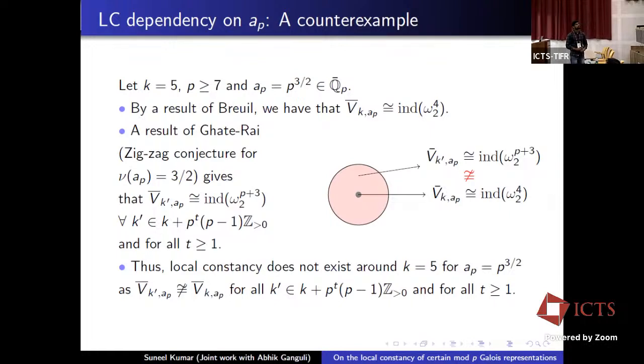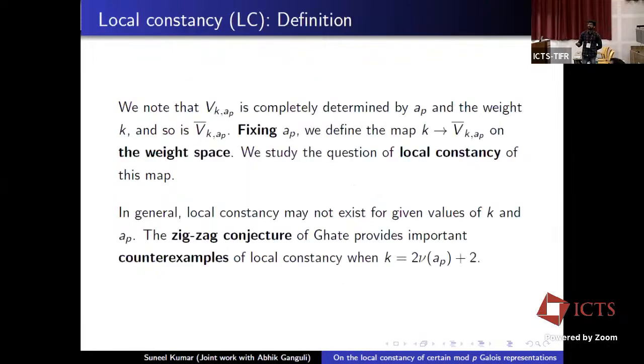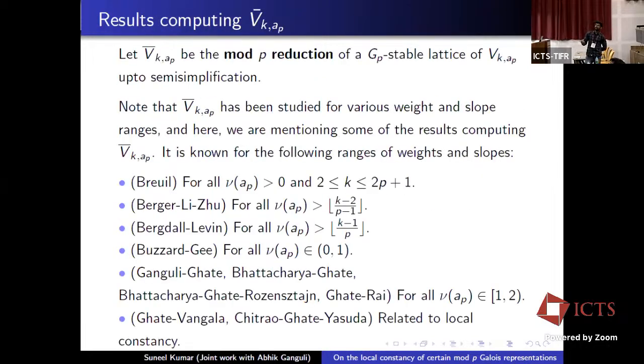Any more questions? I just have a question: why do you do it range by range, like 0, 1, 2, 3, and then 3 by 2? What is fundamentally the problem when you want to do it for a general case? These results are in the context of computing V_{k,a_p} explicitly, but in general, computing this is really hard.